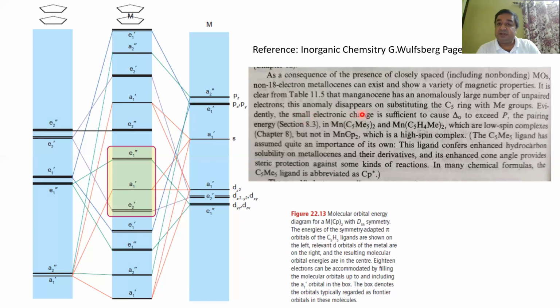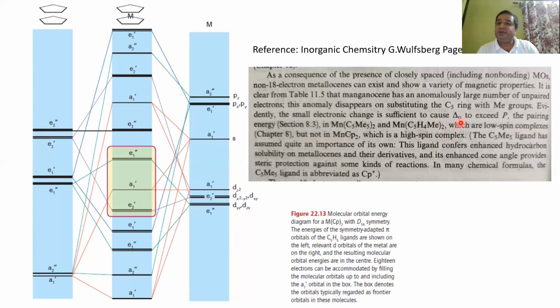It is saying the anomaly disappears on substituting the C5 ring with methyl groups. That means if, instead of MnCp2, you use Mn(C5Me5)2, then from high spin it becomes low spin. That is the first thing, clearly mentioned here. The pairing energy in Mn(C5Me5)2 and Mn(C5H4Me)2 gives a low spin complex, but not in MnCp2, which is a high spin complex.